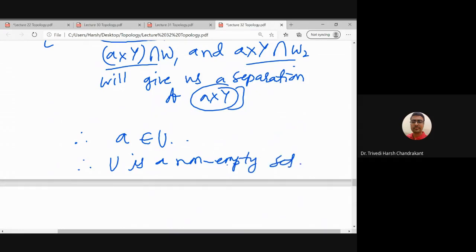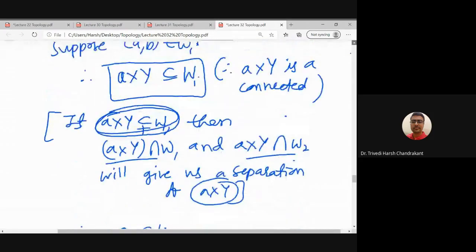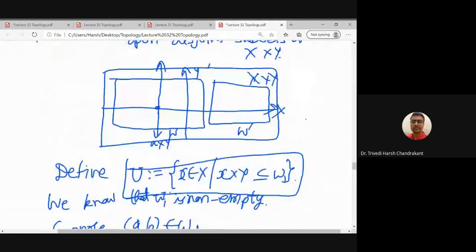And once we have a non-empty set, then we have an element in U. What are the elements in U? Elements of U are the points such that the vertical line belongs to W1.